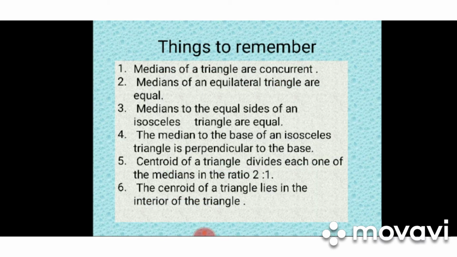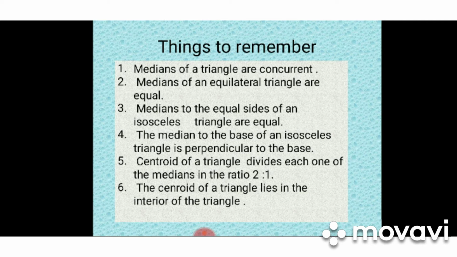Here, you have to remember a few things about the median and the centroid. Medians of a triangle are concurrent, they intersect at one point. Medians of an equilateral triangle are equal in length. Medians to the equal sides of an isosceles triangle are equal. जो equal sides होती हैं isosceles triangle की, अगर वहाँ से आप median draw करते हो, they are equal in lengths. Fourth point: the median to the base of an isosceles triangle is perpendicular to the base. That means it makes an angle of 90 degrees also.